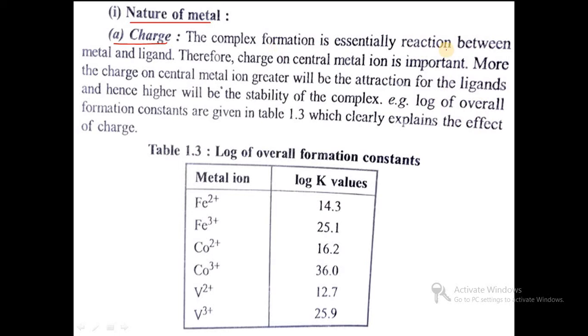Complex formation is essentially a reaction between metal and ligand. Metal and ligand react with each other and we get a metal complex. Therefore the charge on the central metal ion is important to check the stability. The more the charge on the central metal ion, the greater will be the attraction for the ligands, and hence the higher will be the stability. So in one sentence, higher the charge, higher the stability.